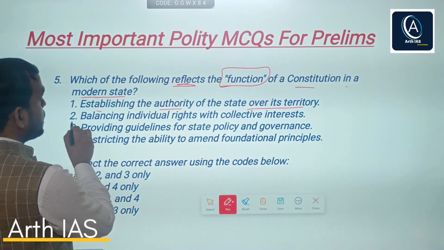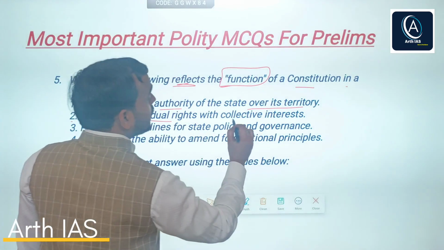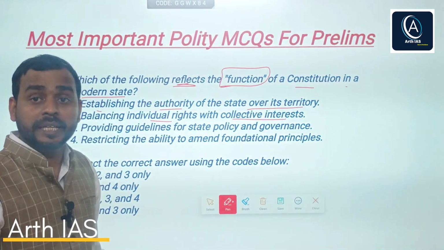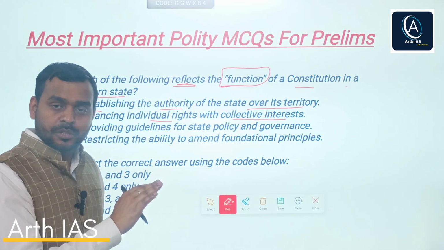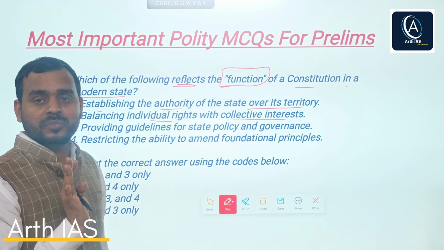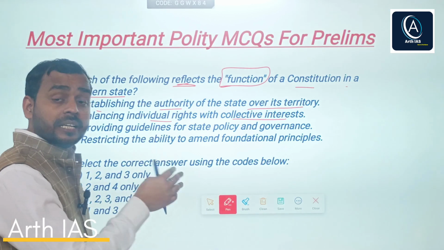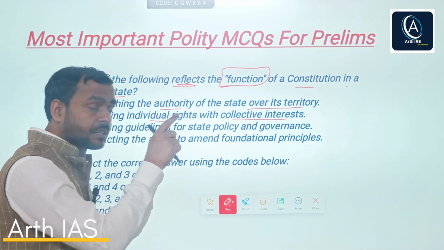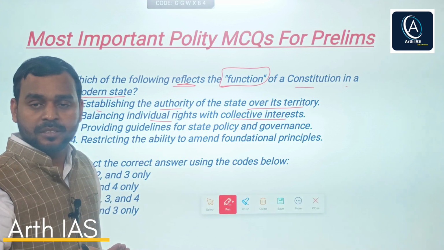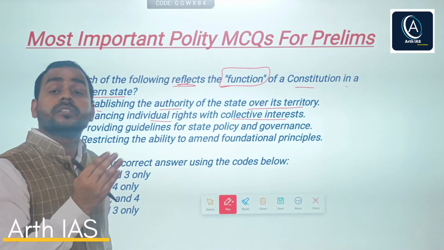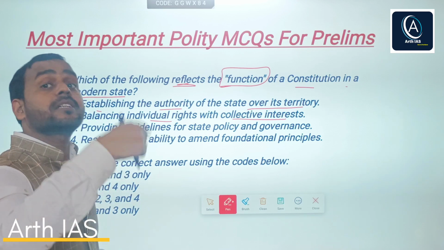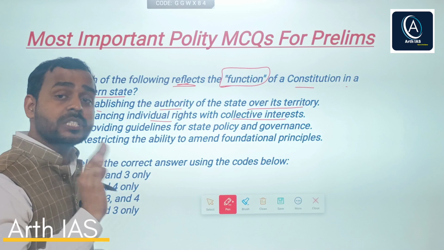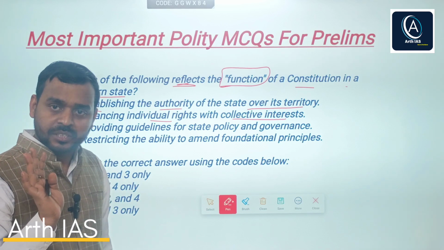Second says balancing individual rights with collective interest. Obviously, when for example constitution provides certain rights to its individuals or citizens, simultaneously it tries to balance the collective interest. Means while enjoying their freedoms or rights, they should not violate others' rights. They should always consider collective interest.